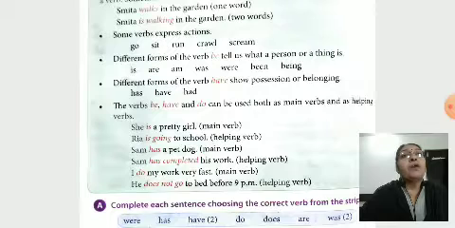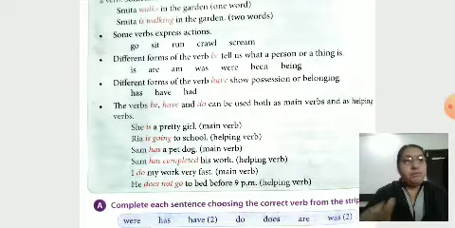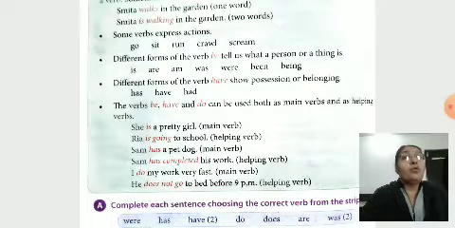Different forms of the verb be tell us what a person or a thing is. Do you know the to-be verb forms? Is, am, are for present tense, was, were for past tense, been, being. Different forms of the verb have show possession or belonging: has, have, had. Has and have are for present tense and had for past tense. These three verbs are used for perfect tenses, present perfect tense and past perfect tense.